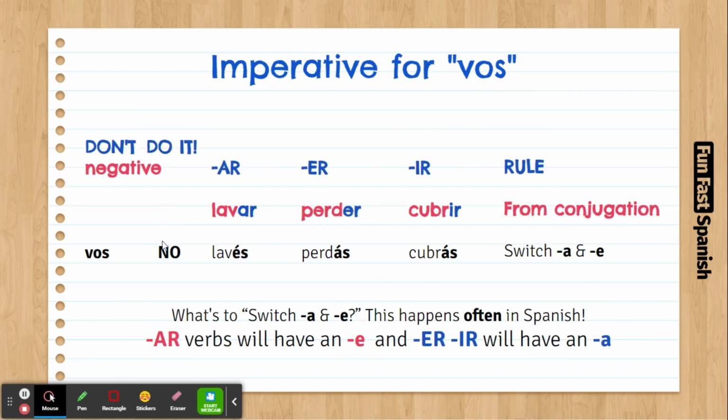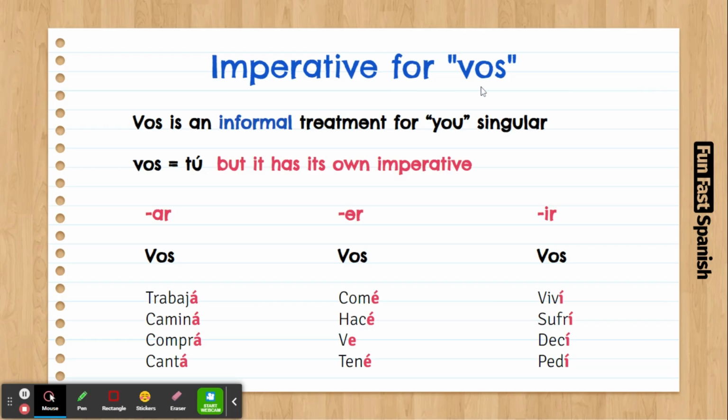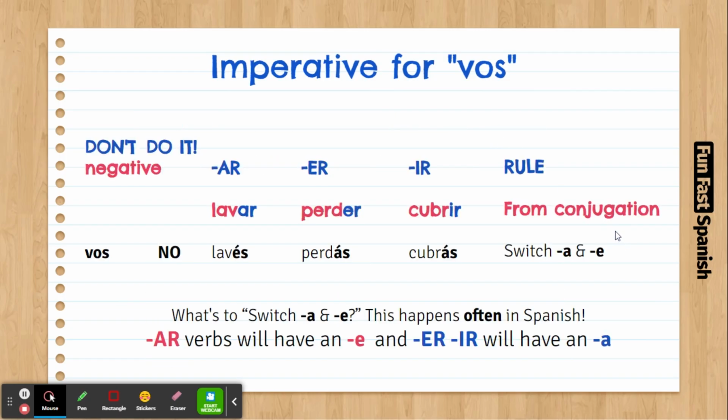Now, remember something really important. Vos doesn't have irregular verbs like tú, it's very easy. So the only irregular verb that we have for vos is sos, vos sos. Okay. The rest, for example, poder, yo puedo, tú puedes. Instead of puedes, you say vos podés, right? So we don't have these irregularities with vos. This is important to remember.